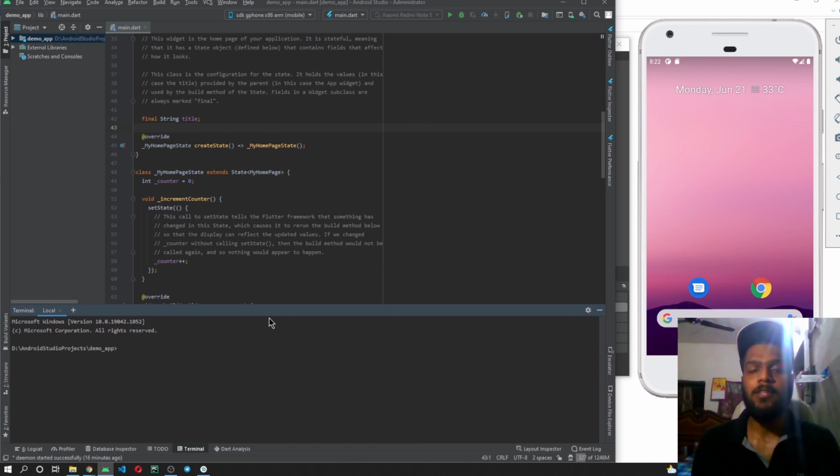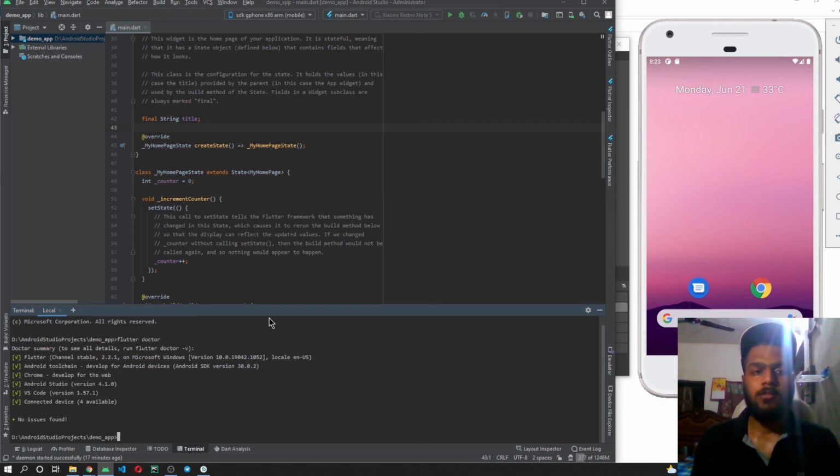So the first command, which we have used in the previous video also, is flutter doctor. What this command does is it provides you with all the details of Flutter, like what all things are installed, what all things are missing, what you need to install, and what you need to update. So it will be providing you with all those options. The next command is that we can also add -v to this flutter doctor. What -v does is it provides you with an extended version of the output for all what you are seeing over here. So that is the use of -v.